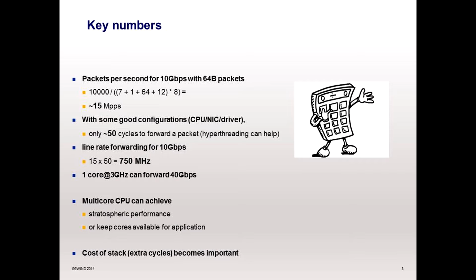With a pretty recent configuration, with some nice drivers, we can achieve 50 cycles to forward a packet. This means that we can forward 10 gigs of small packets with only 750 megahertz. In other words, it's now a reality to forward 40 gigs with only one core of a modern CPU.